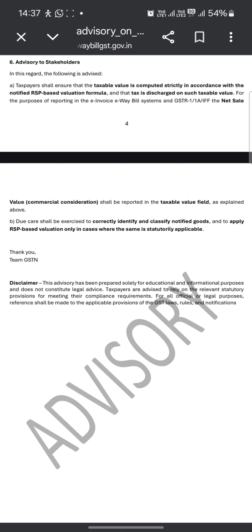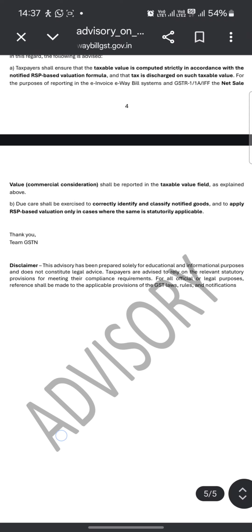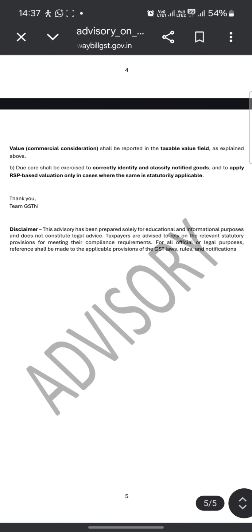The net sale value, commercial consideration shall be reported in the taxable value field as explained above, and due care shall be exercised to correctly identify and classify the notified goods, to apply the RSP based valuation only in cases where the tax is strictly applicable. So in case of pan masala and tobacco products, you have to apply RSP based valuation for calculating tax, and your net taxable value would remain the same, but for calculating only the tax portion you have to back calculate based on your RSP MRP price, on which tax is calculated.